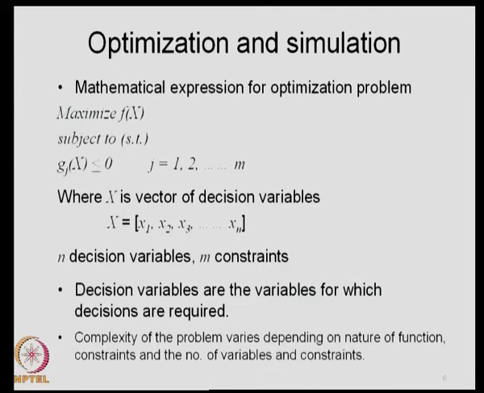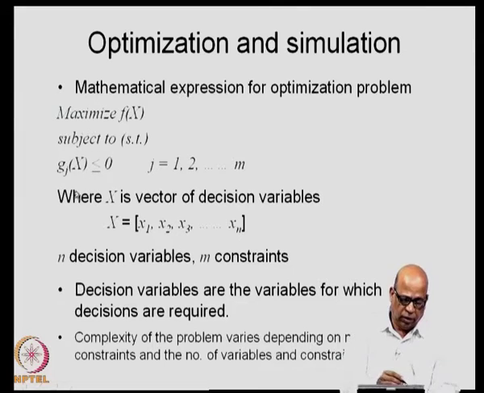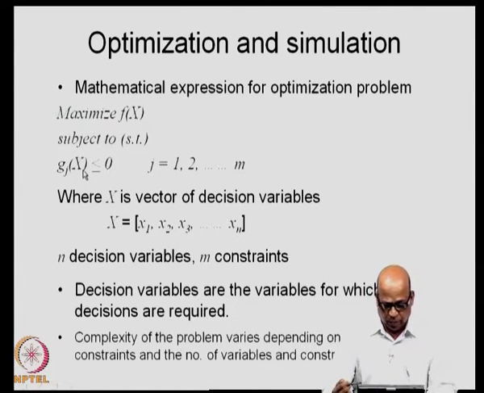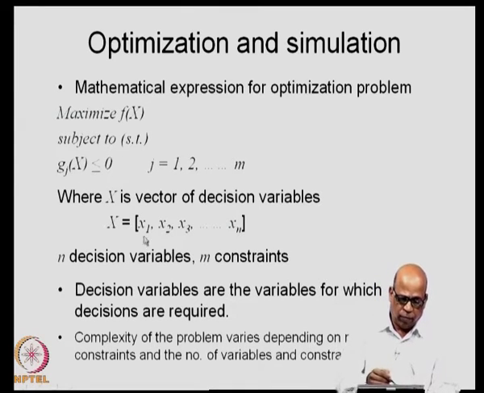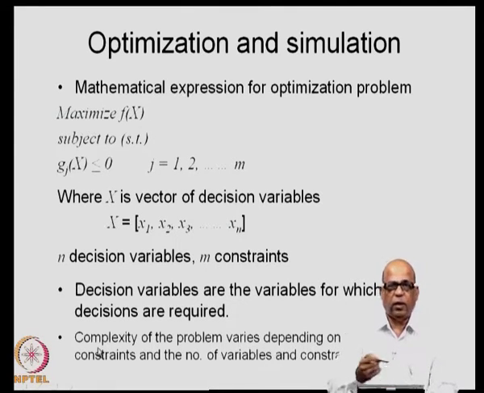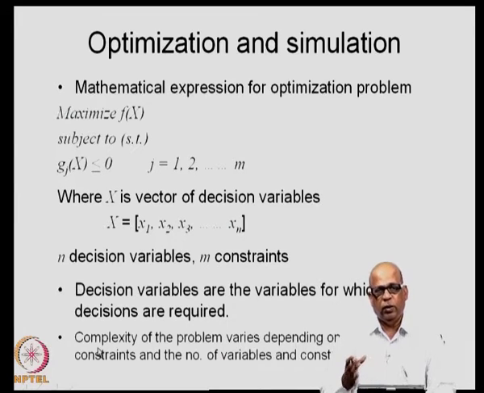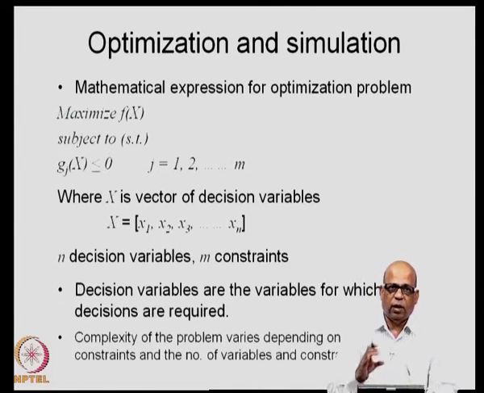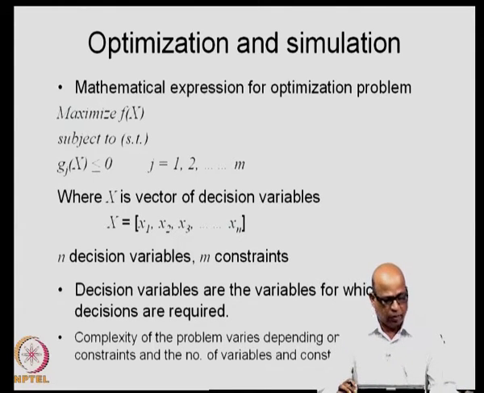They may be highly nonlinear in nature, they may be interactive in nature, and so on. So, that also defines the complexity of the problem, and also the number of variables and the number of constraints, all of this will determine the size and also the complexity of the problem. So, this is what we do in optimization. There is a function which we call the objective function. We want to minimize or maximize it. There are a set of conditions, and then there are a set of decision variables on which you would like to make the decision.